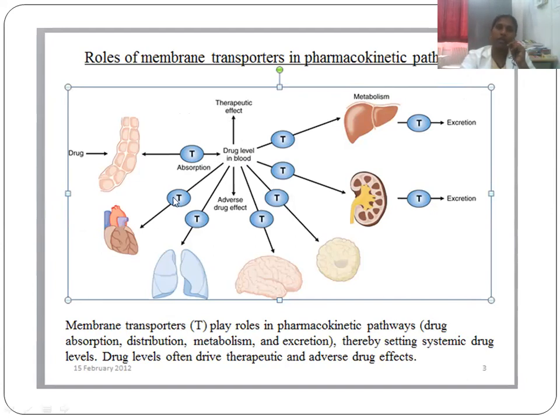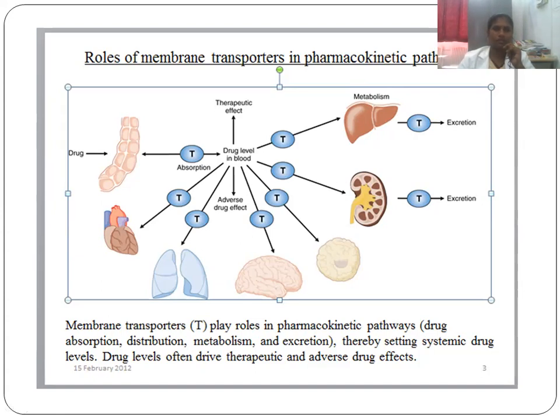With the help of these transporters, it can reach the heart, or through the lungs to the brain, or to the kidney, or to the liver. Metabolism and excretion are also done through the transporters, either through the bile or through urine.